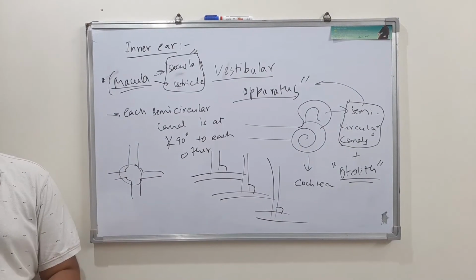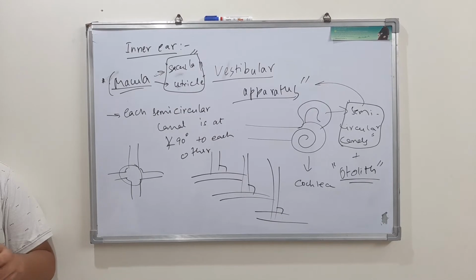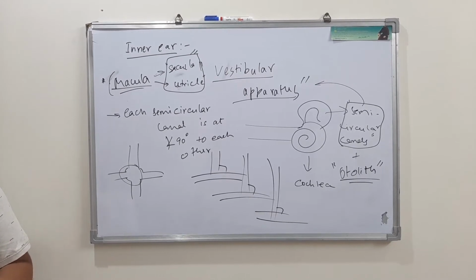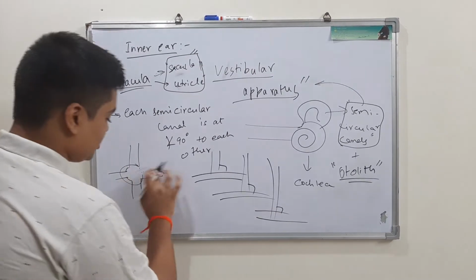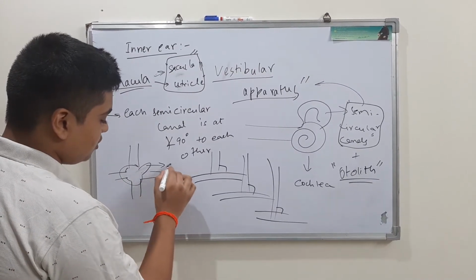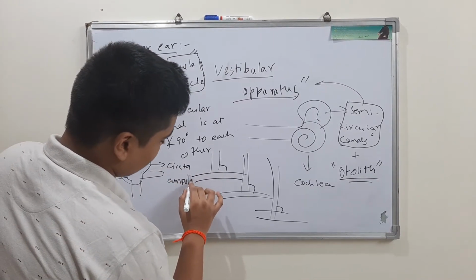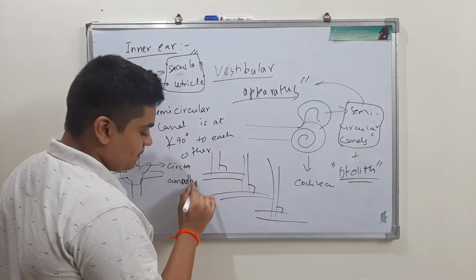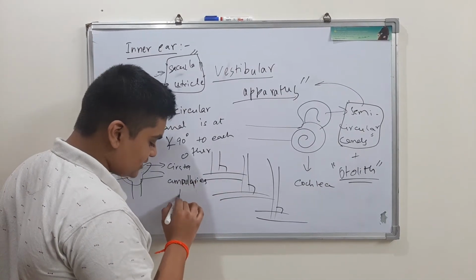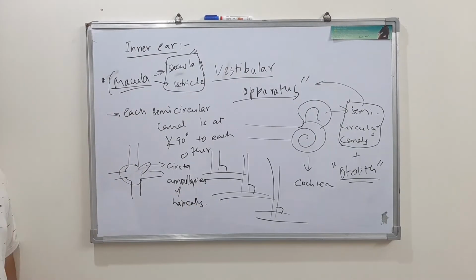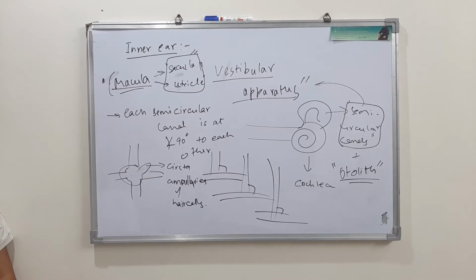And this ampulla contains a projecting ridge called crista ampullaris, which has hair cells. This has a projecting ridge like this. It is called crista ampullaris. This has hair cells. Make a note of this also.